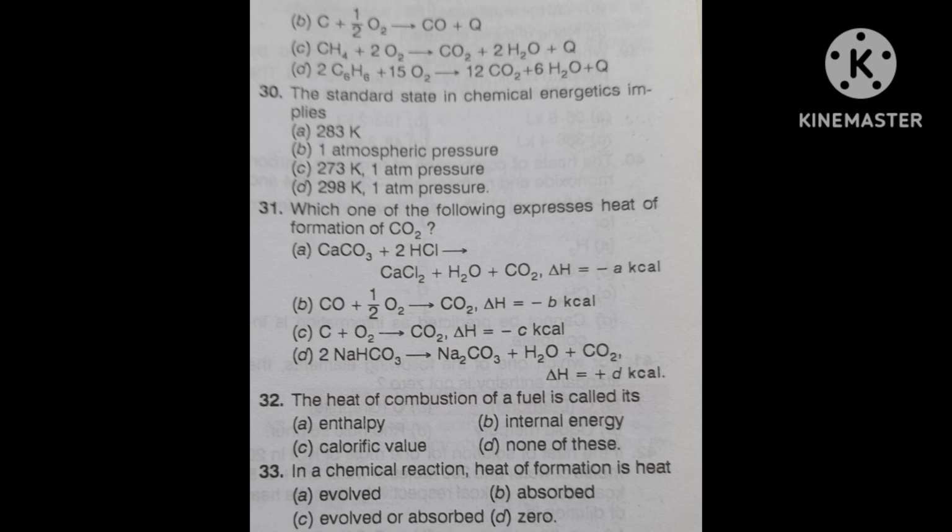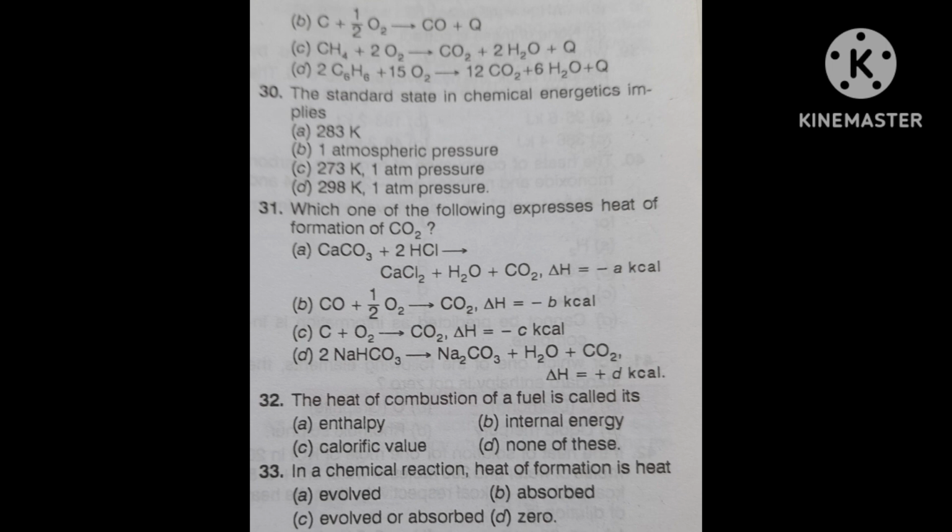First is 2H2 plus O2, product is 2H2O plus Q. Second, C plus half O2, it is giving CO plus Q. Third, CH4 plus 2O2, it is giving CO2 plus 2H2O plus Q. Fourth, 2C6H6 plus 15O2, it is giving 12CO2 plus 6H2O plus Q. You can answer this within 30 seconds.